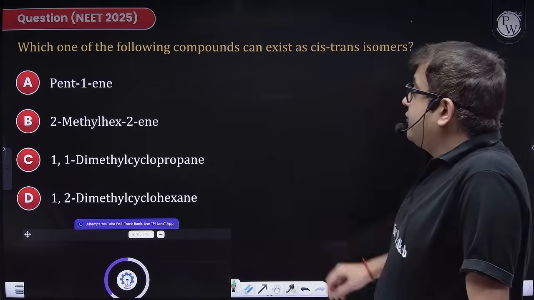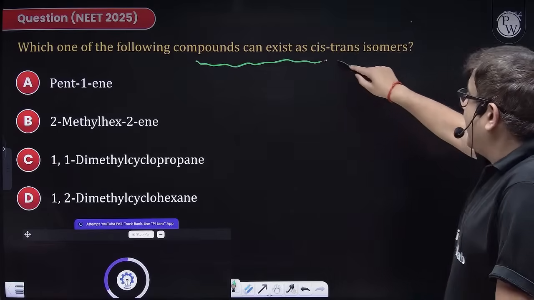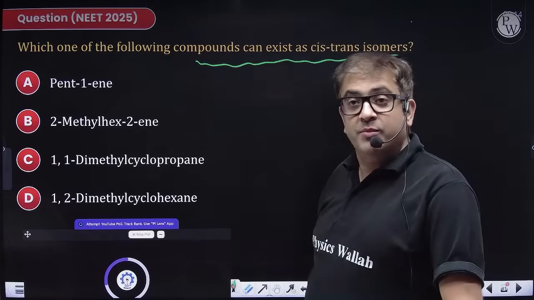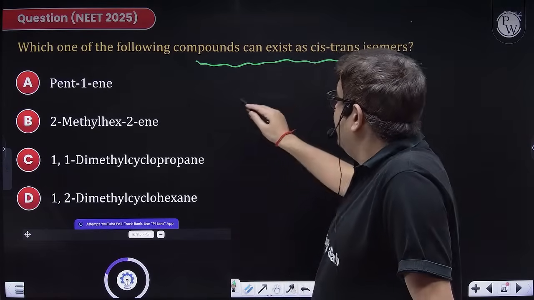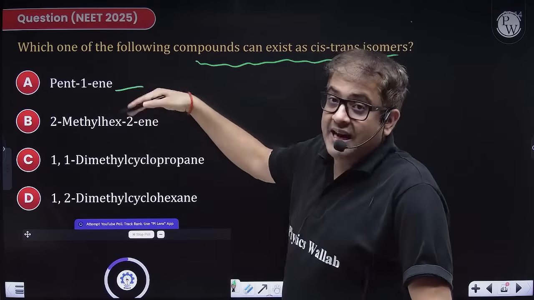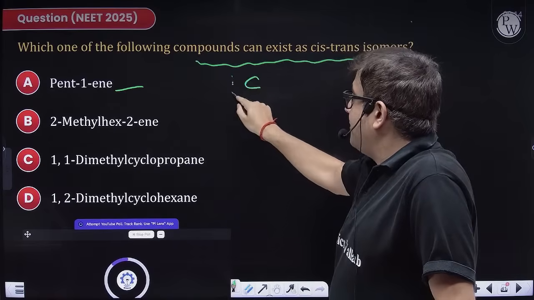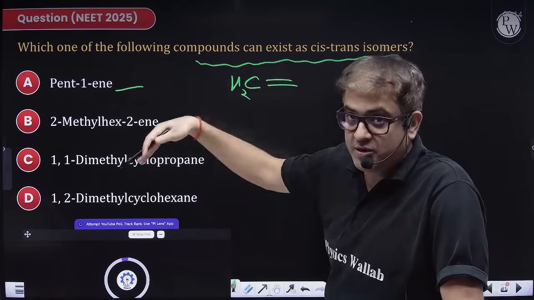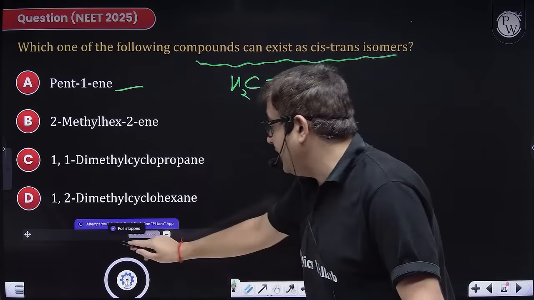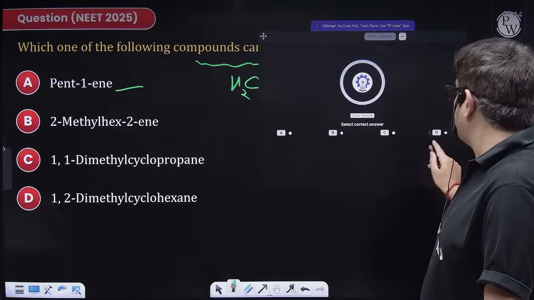The question says, which one of the following compounds can exist? Again, a question from geometrical isomerism. So yes, answer is obviously, sir, 1-ene, that means the terminal carbon will have, both the carbons should have different groups, so the terminal position can never be geometrically active. So obviously answer is option D.